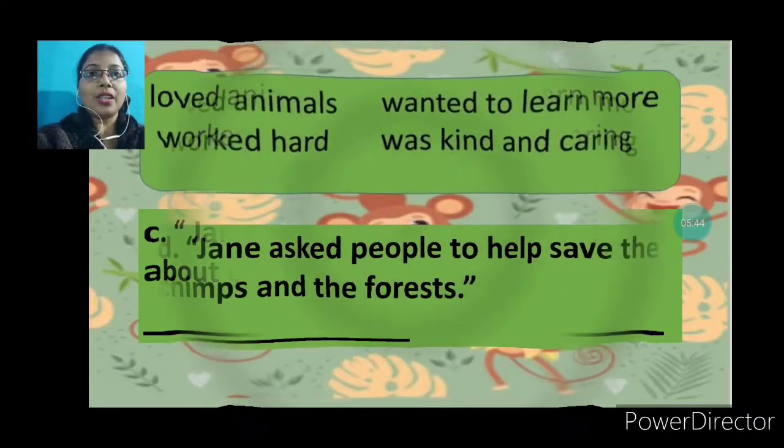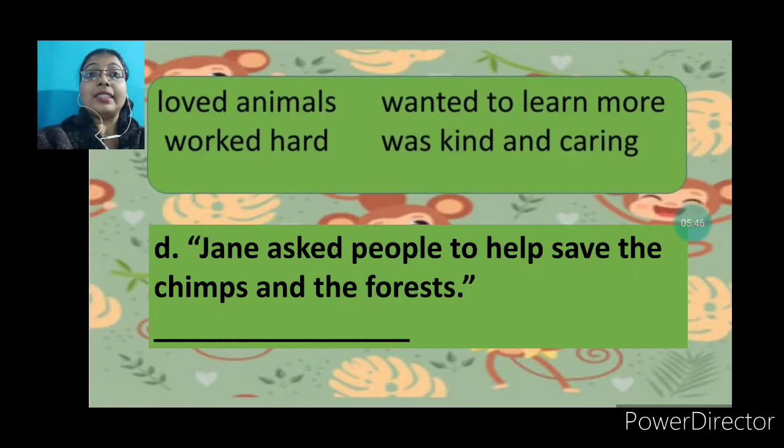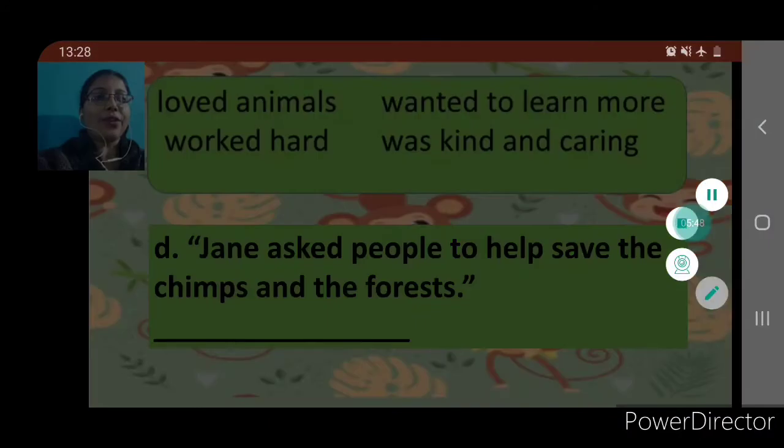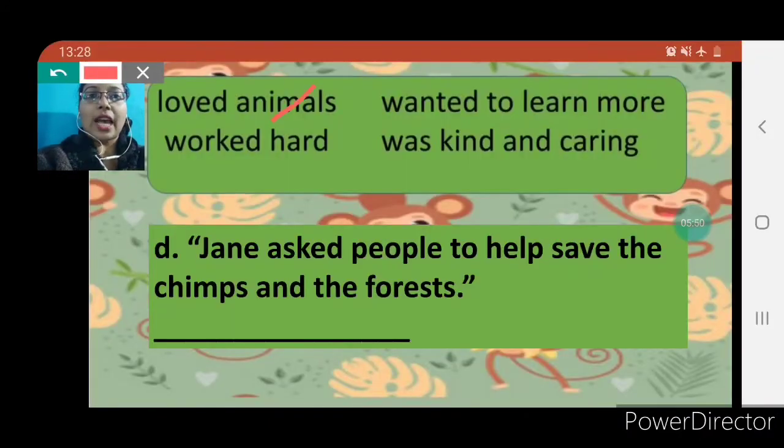So moving towards our next question. That is question number 4, that is D. So here we have used loved animals, worked hard, wanted to learn more. Only one correct answer is left here. But then also we are going to deal with the question first. Jane asked people to help save the chimps and the forest. Why? Because her friends were in danger.